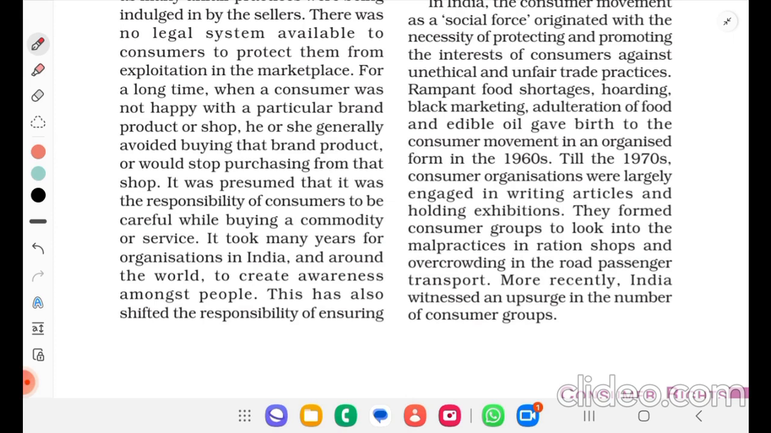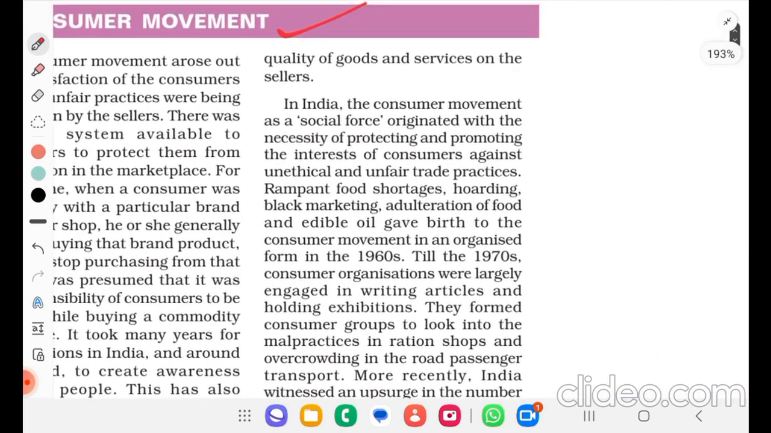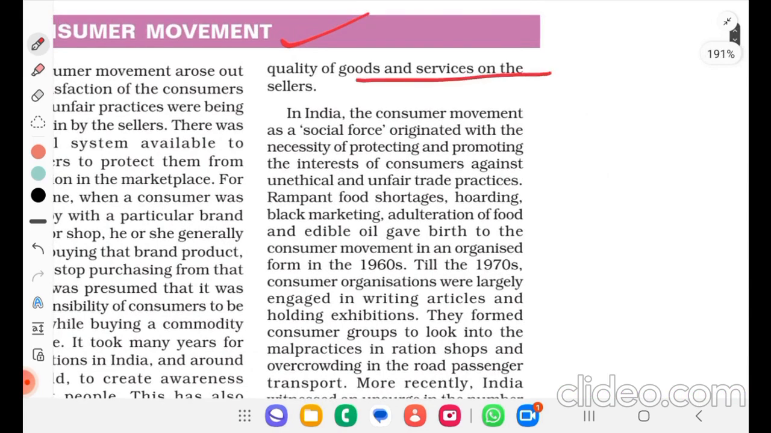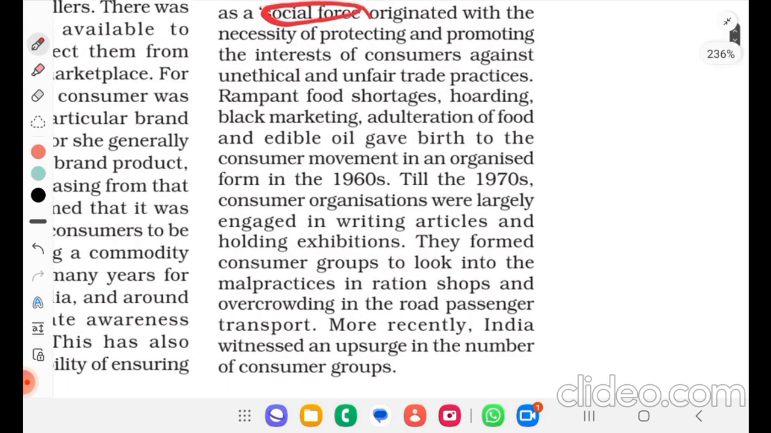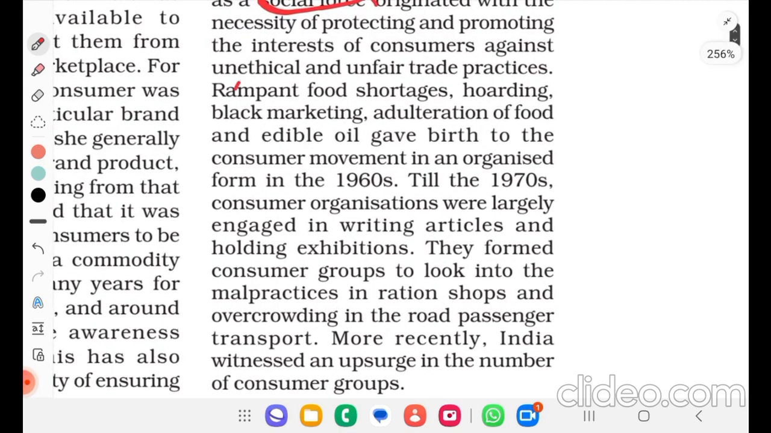It took many years for organizations in India and around the world to create awareness amongst the people. This has also shifted the responsibility of ensuring quality of goods and services on the sellers. In India, the consumer movement as a social force originated with the necessity of protecting and promoting the interest of consumers against unethical, unfair trade practices.